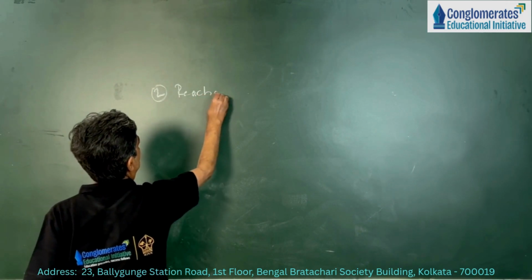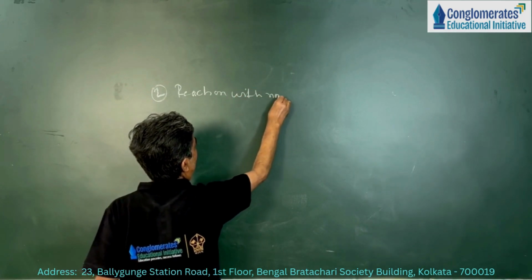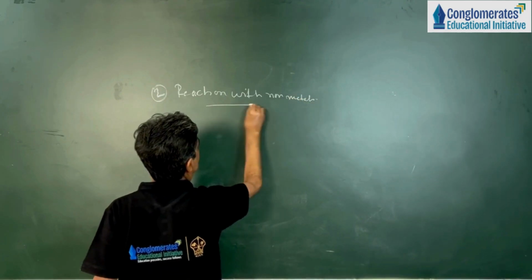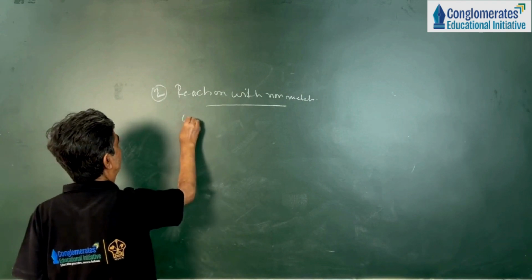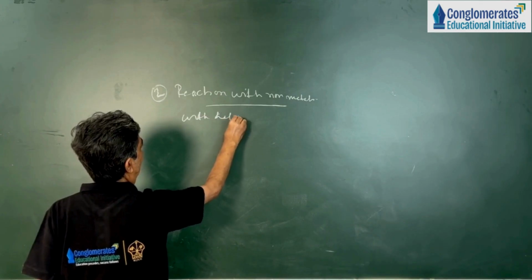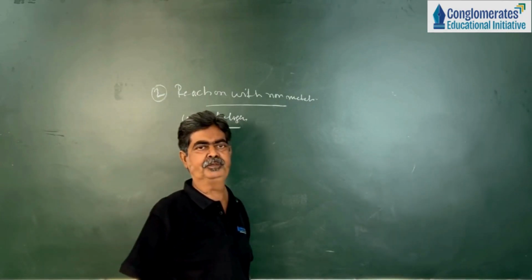Reaction with non-metals. First of all, with halogens. You know halogens are chlorine, bromine, iodine.